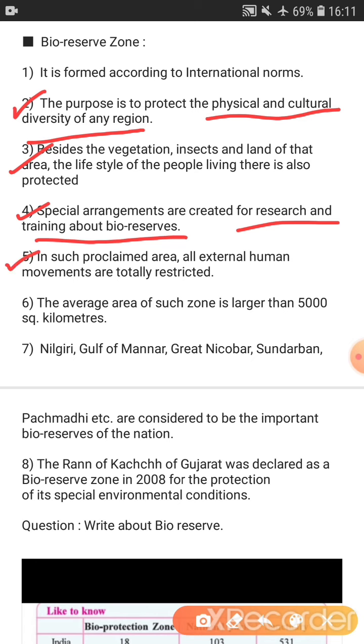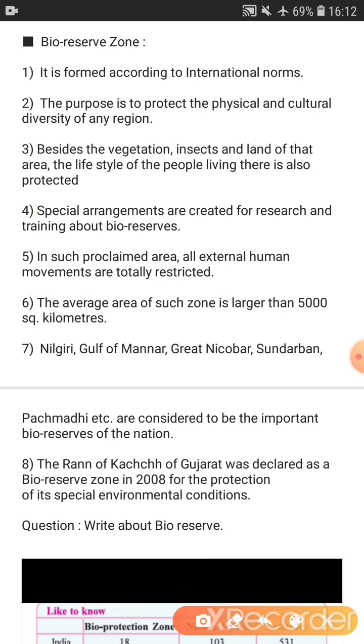Fifth point, in such a proclaimed area, the area which is declared for the bioreserve zone, all external human movements, the entrance of humans, are totally restricted, are totally prohibited. No one can enter over there.